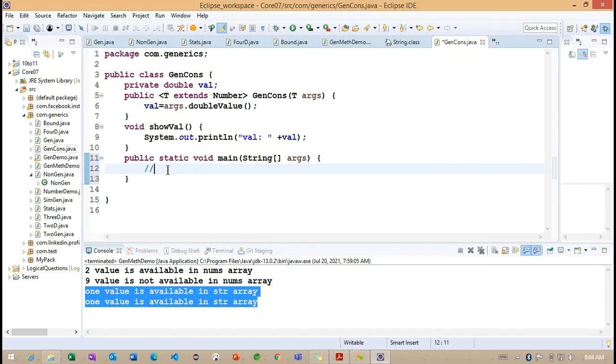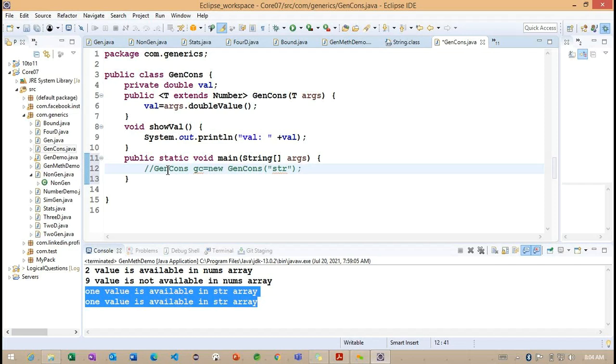To create a constructor, now what can we do? We need to specify the type here. The type I'm providing here, gen cons, is nothing but the generic constructor. GC new. So can I define it like this? Can I define it like this here?